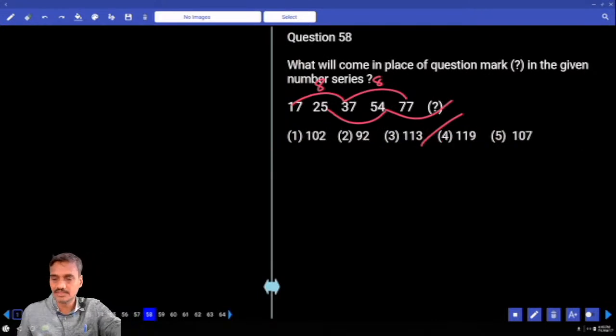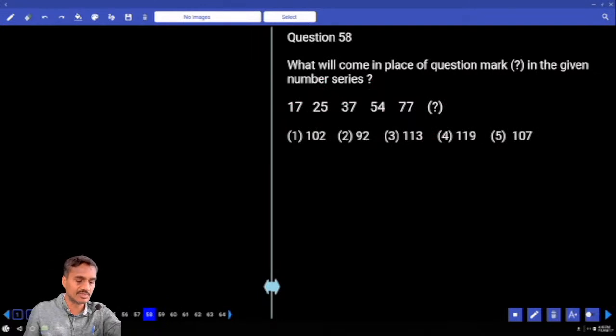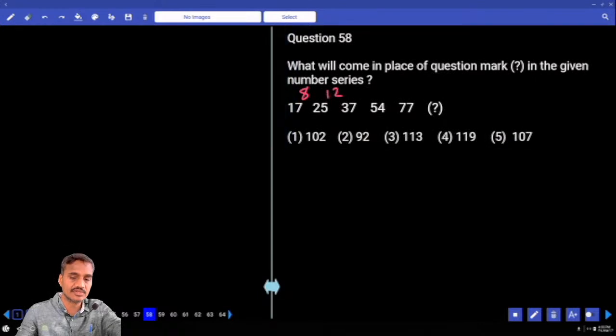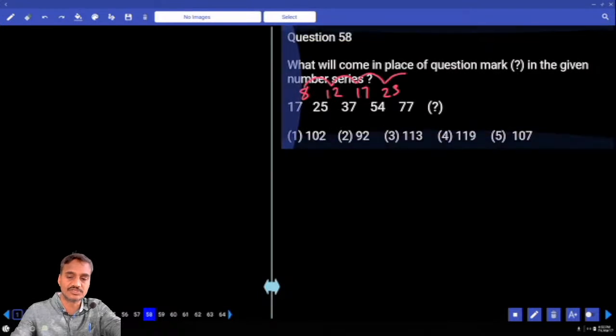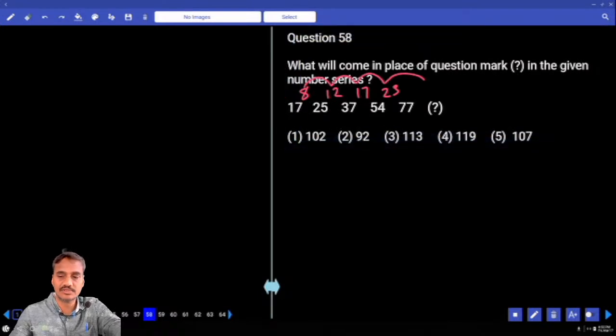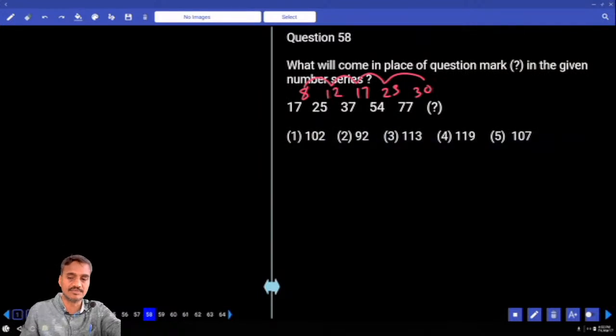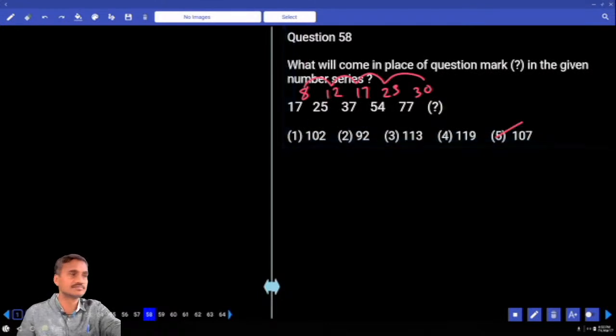And 58: 17, 25, 37. Now 17 plus 8, 25, and 25 plus 12, 37. 37 plus 17, 54, and 54 plus 23. The differences are 8 and 12, plus 4, plus 5, plus 6, plus 7. 23 plus 7, 30; 77 plus 30, 107. 107 is choice 5, 58.